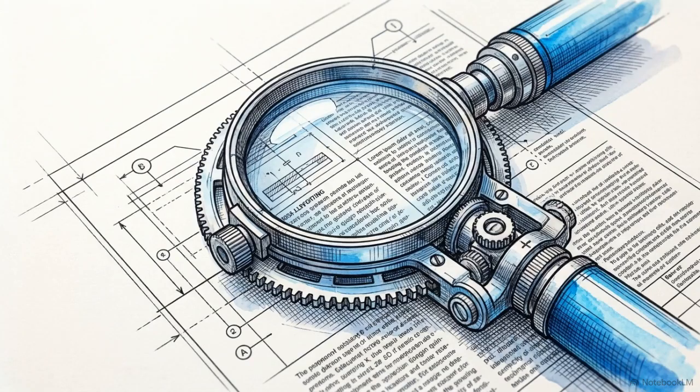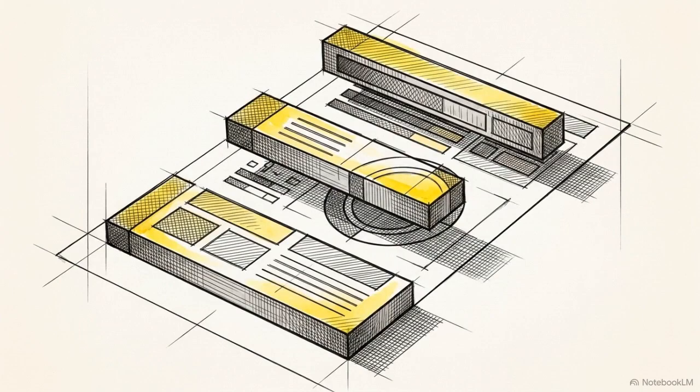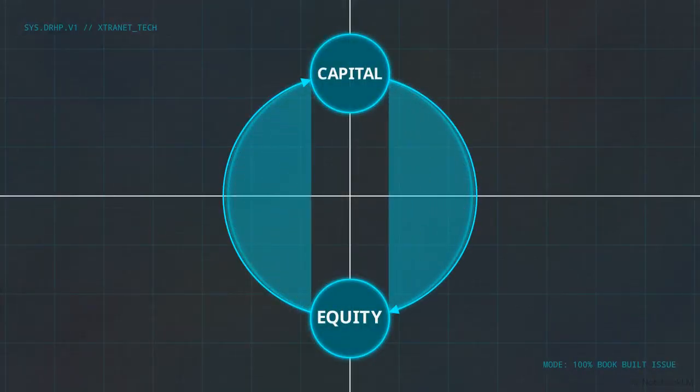The solution to that paradox is embedded in three specific regulatory mechanisms listed on the same cover page: the 100% book-built process, the ASBA protocol, and the exact equity allocation blocks for institutional and retail investors. We are going to reverse engineer these three legal phrases to expose the physical financial systems that actually govern the